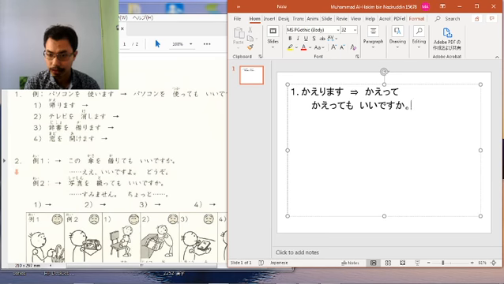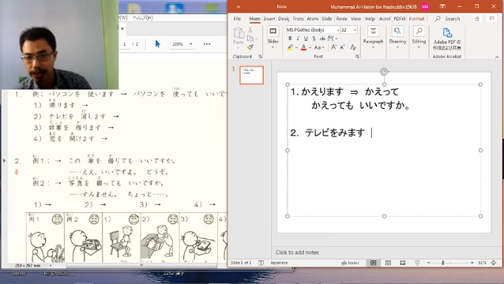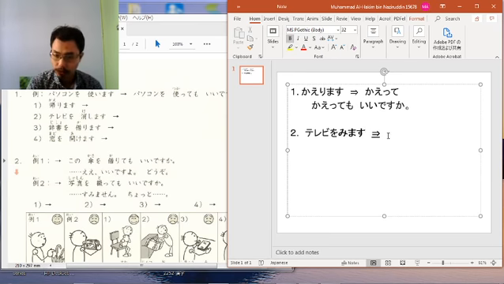Now we look into number two. The word given is terebi o mimasu. The verb here is mimasu. Mimasu is included in the nigroup verb, and that's why it's a special case if you remember. Even though it uses hiragana mi, it is included in the nigroup verb.